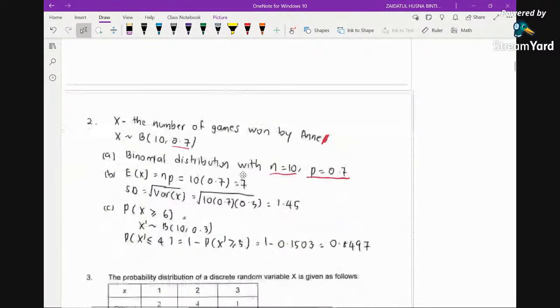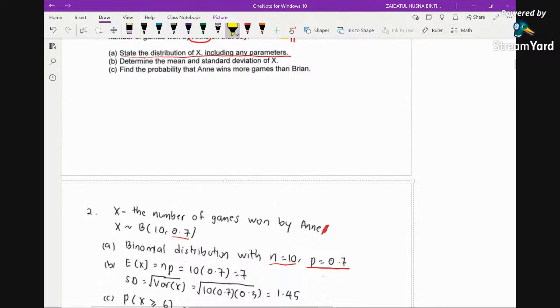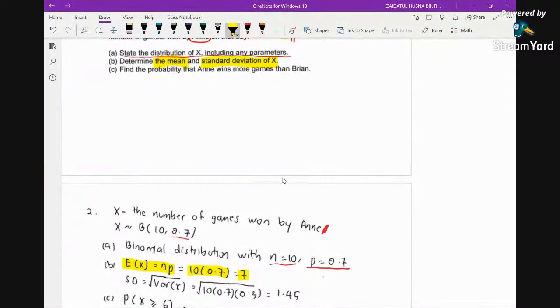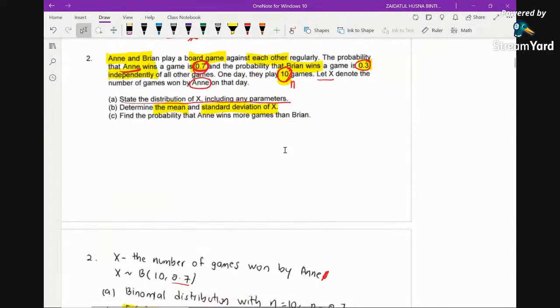Okay, so the question says, determine the mean and standard deviation of X. The mean can be obtained by multiplying n and p. So we have np equals 7. And to find the standard deviation in this case, first we need to obtain the variance. We know the variance is npq, so it's n multiplied by p multiplied by q. Then you just find the square root of npq, and you will get 1.45 as the standard deviation. Now the question says, find the probability that Anne wins more games than Brian.